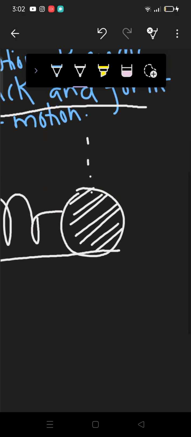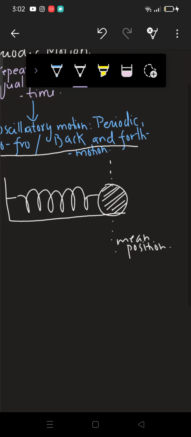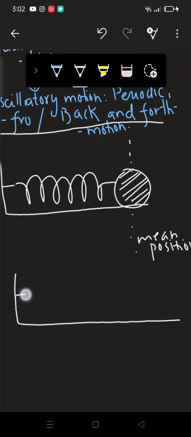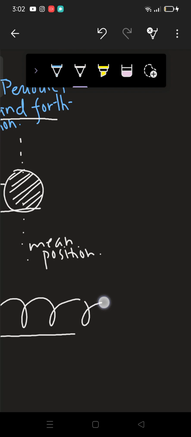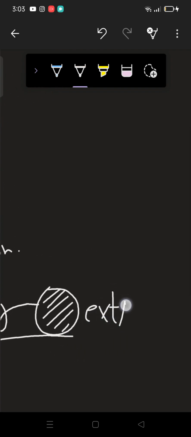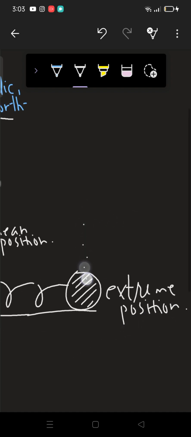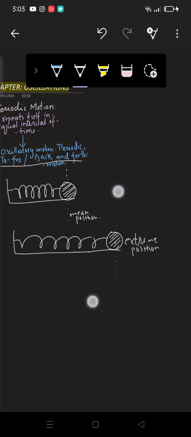For now this is at its mean position, but when we stretched it, it came to its extreme position, because we have stretched it. So this is the extreme position. We're going to discuss these terms.